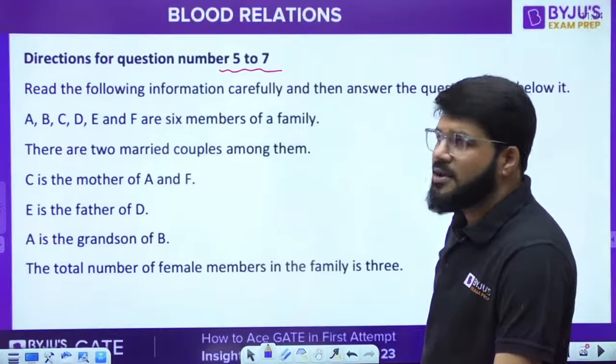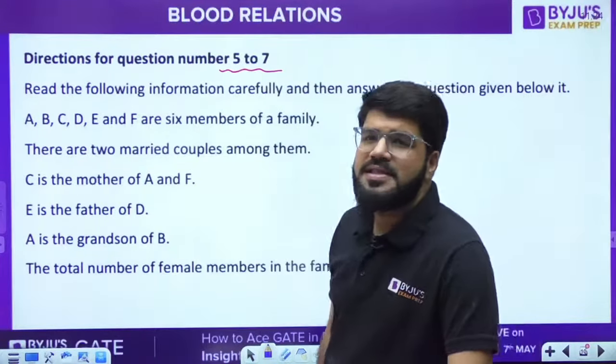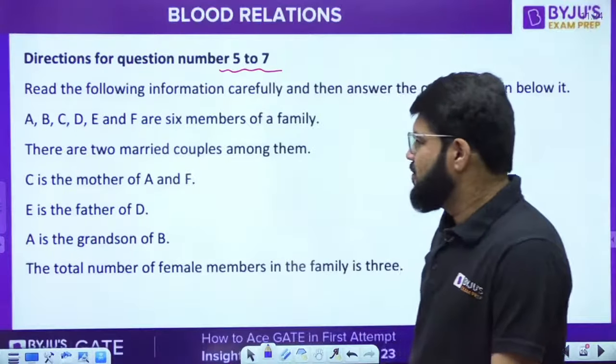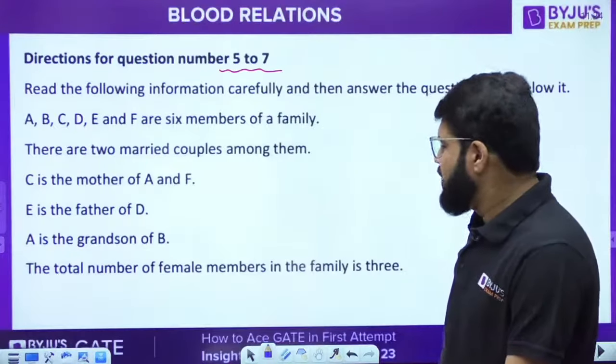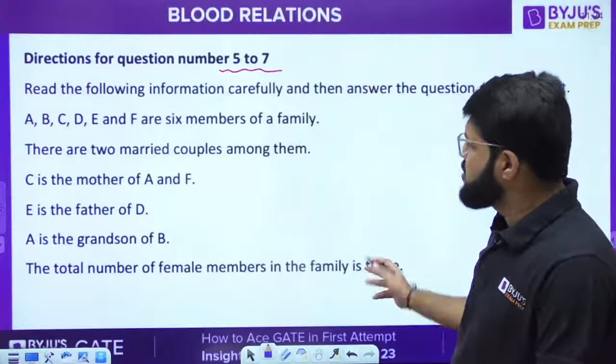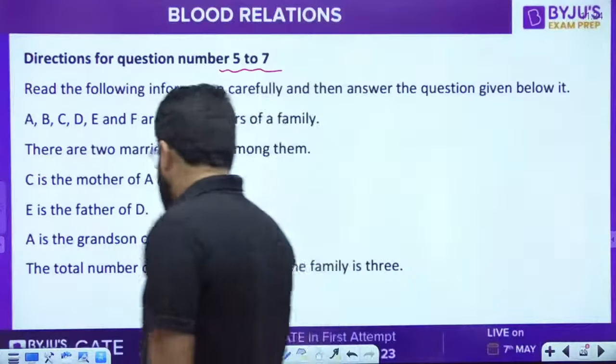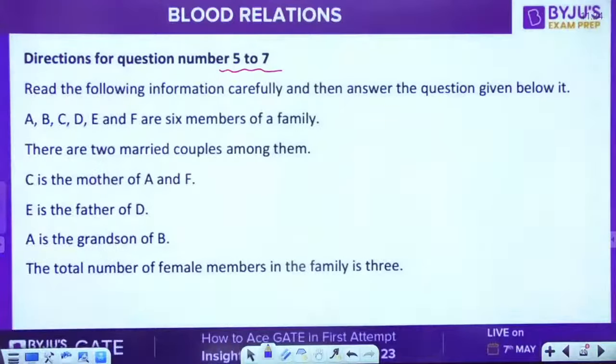Okay, C is the mother of A and F. E is the father of D. A is the grandson of B, and the total number of female members in the family is 3. So of course males will also be 3. There will be 3 males and 3 females.